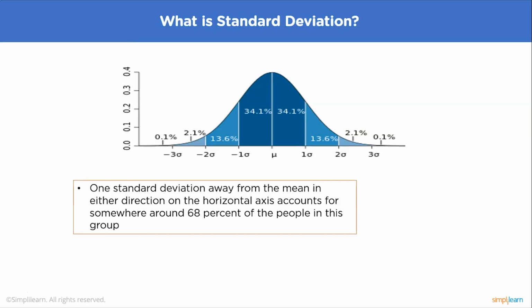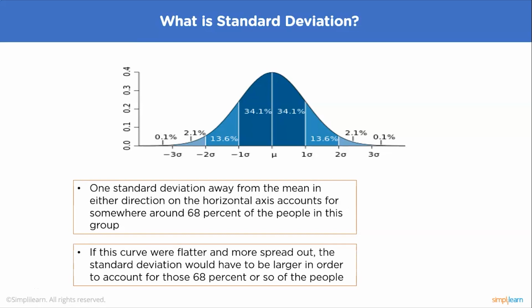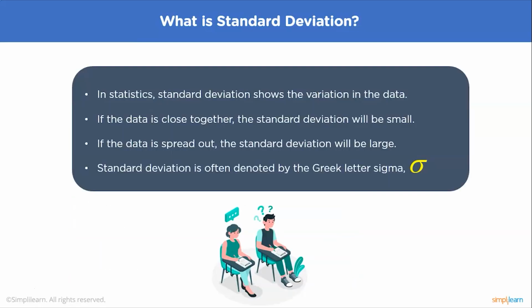While interpreting a bell curve, the points nearest to the center of the bell curve are those which are most likely to occur, whereas the points closest to the left and right edges are the outliers. Bell curves are used across a wide variety of disciplines including finance and economics, social science, and the natural sciences. Standard deviation is often denoted by the Greek letter sigma.